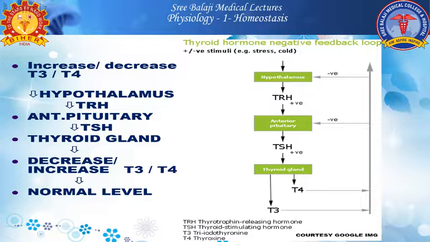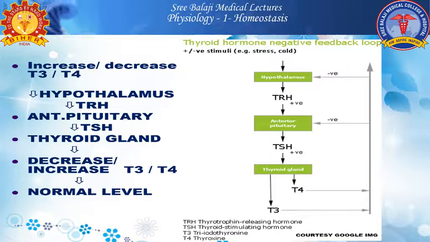If there is a decrease in T3 and T4, this stimulates the anterior pituitary gland to produce the hormone thyroid stimulating hormone. This thyroid stimulating hormone in turn enters the blood circulation, stimulating the thyroid gland. If there is an increase in T3 and T4, it will decrease T3 and T4. If there is a decrease in T3 and T4, it will stimulate the thyroid gland to produce more T3 and T4, making the normal level of thyroid hormones. So it is like a loop mechanism.